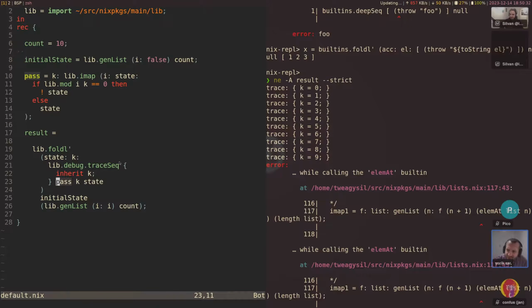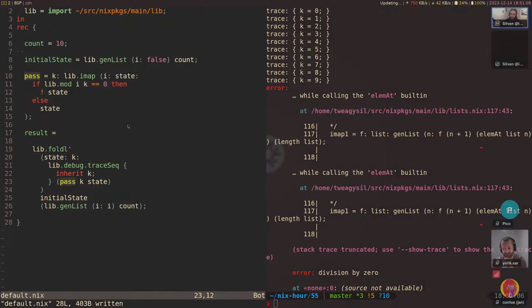But doesn't it return the function call instead of the list itself? Oh yeah, that's another thing I wanted to mention. In this case, this is the same as this, because with traceSeq, if you have it like this, the first argument gets printed, the second one gets returned. And so this is just the same as pass itself. But for clarity, I guess this might be nicer. And maybe, does it fix it? No, it doesn't fix this problem.